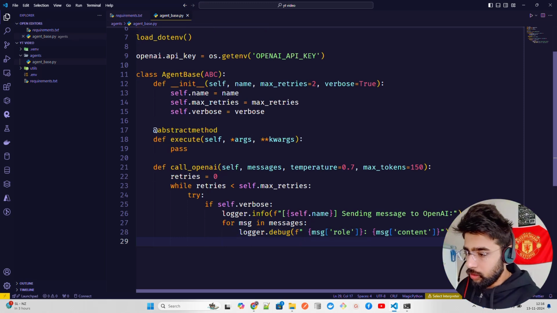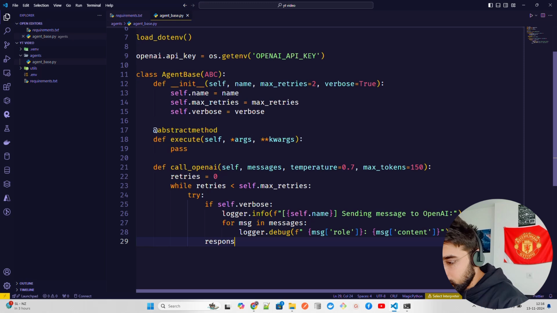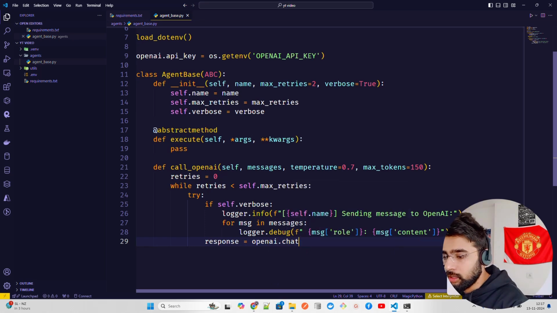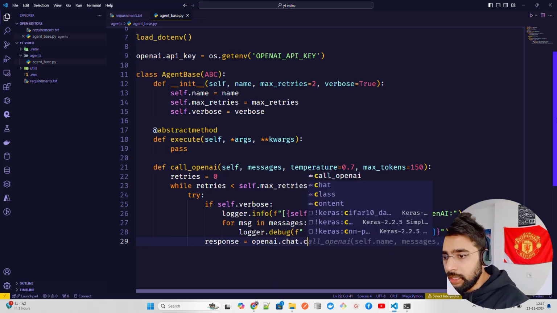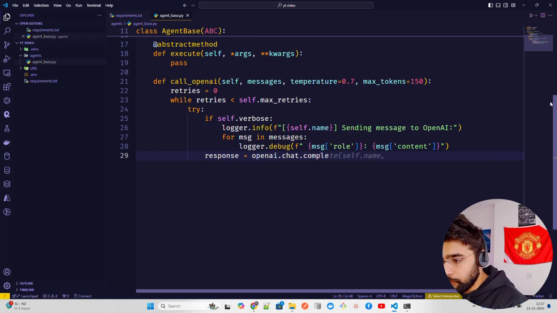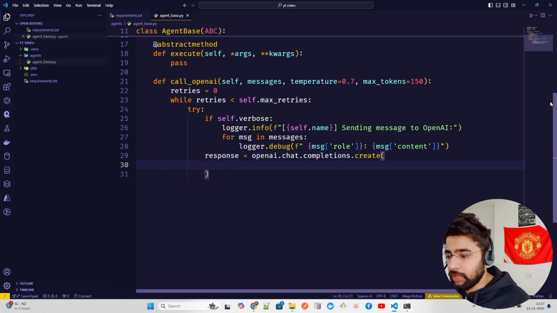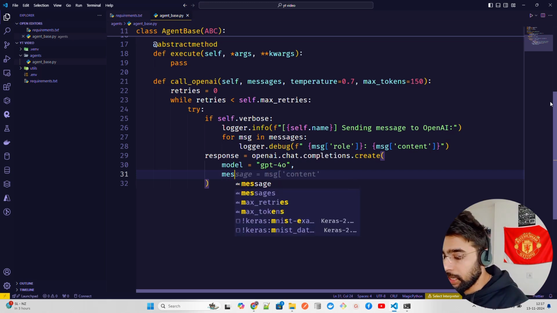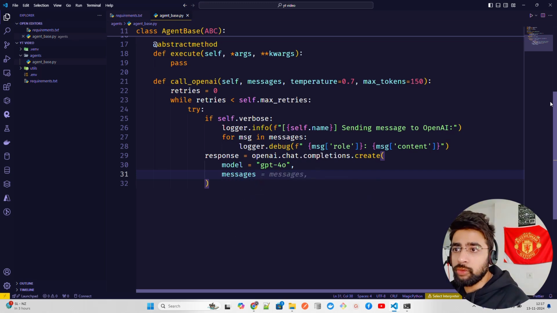Now we do the response. So response equals, we're going to use chat completions. This is how you use chat completion: OpenAI dot chat dot completions dot, and of course create. Did I import OpenAI? Okay. And here you can basically define your model name. For example, you're going to use GPT-4o, one of the best models out there right now. You can also use other models by OpenAI, which probably you have to request access for.